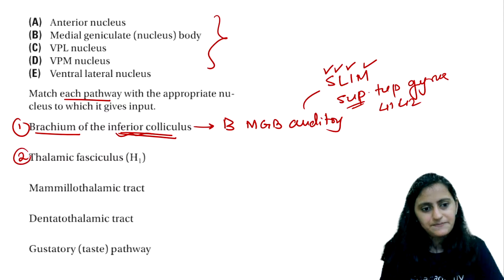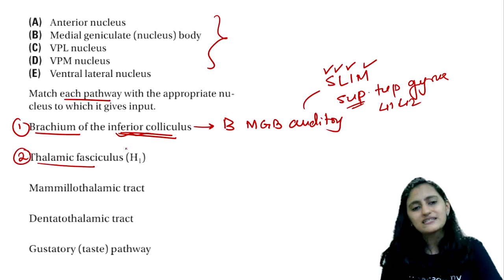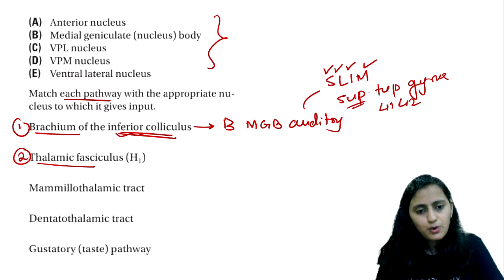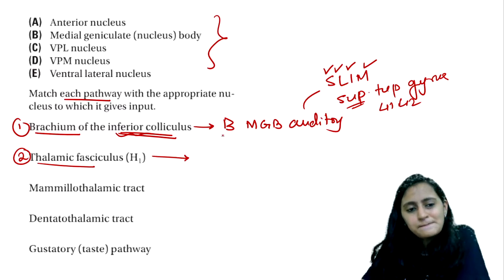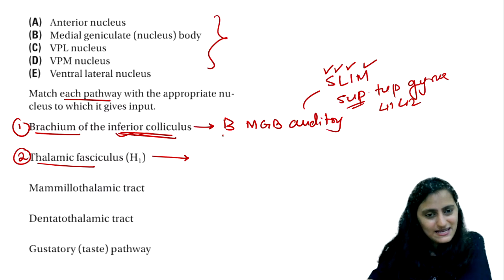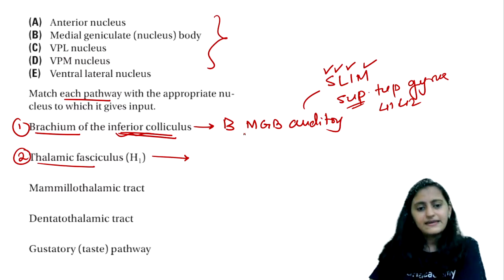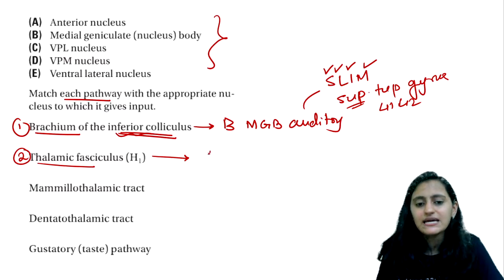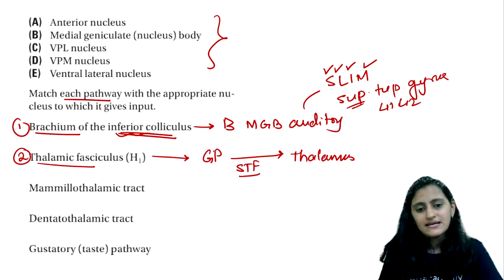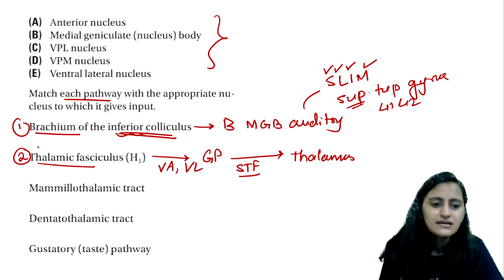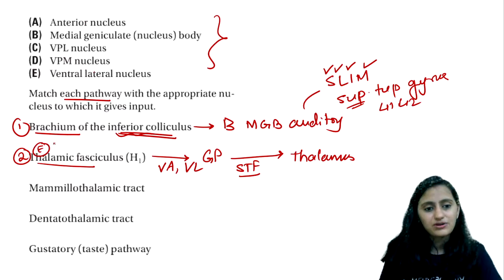Thalamic fasciculus, or the subthalamic fasciculus. Where did we read the thalamic fasciculus? If you have heard the session very carefully, I mentioned it in your globus pallidus. When it goes to the thalamus, it goes via this subthalamic or thalamic fasciculus. So it would be ventral anterior or ventral lateral. You don't have ventral anterior in the option, so the answer will be E, that is ventral lateral.